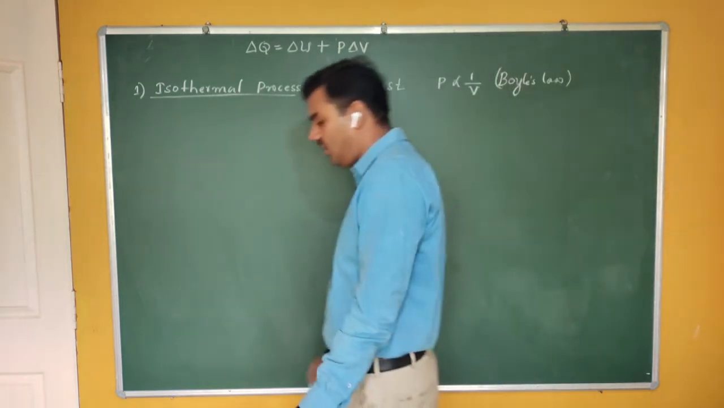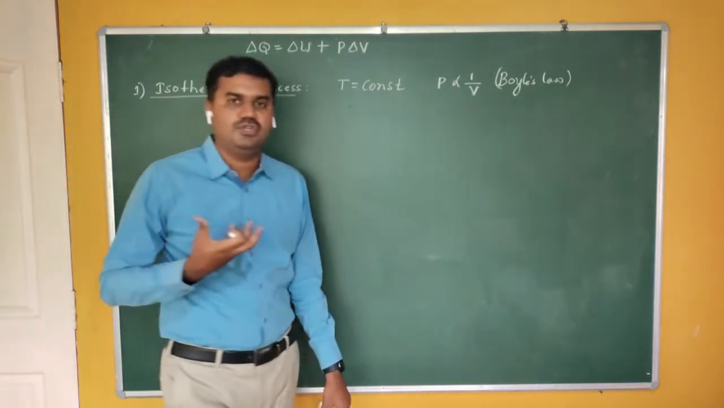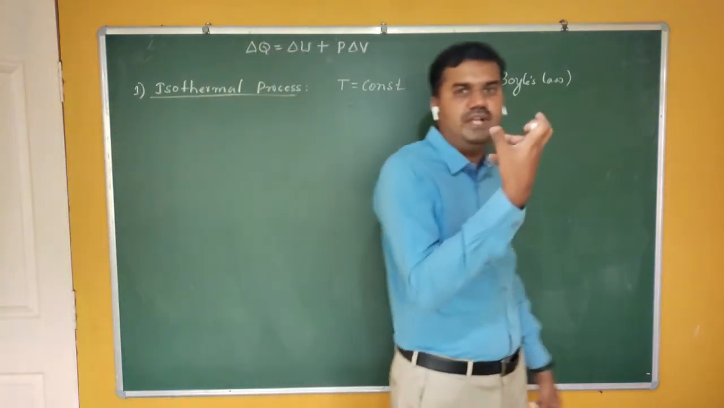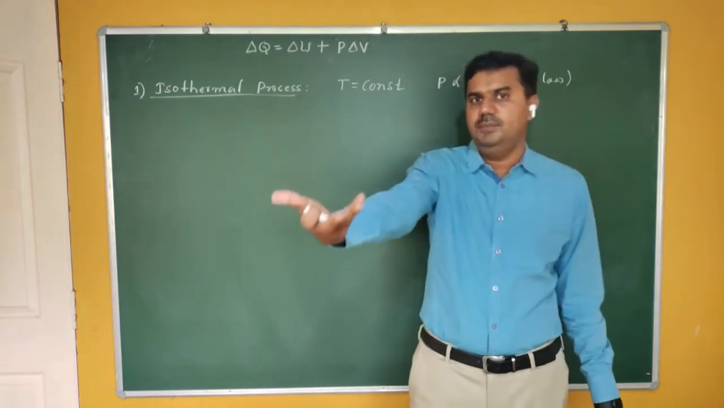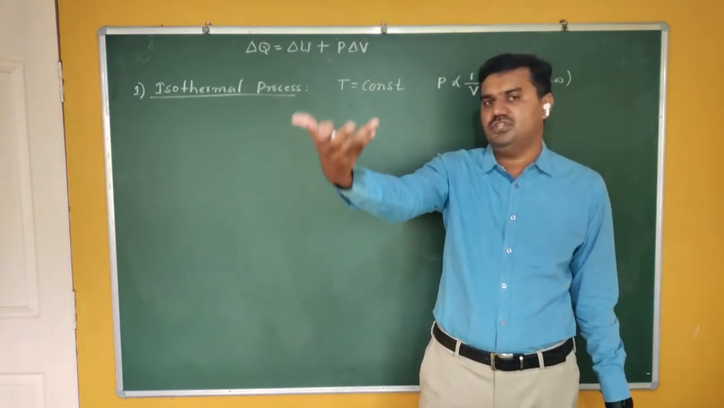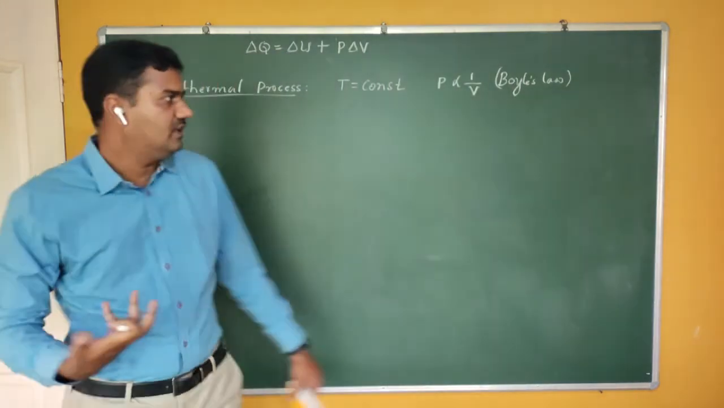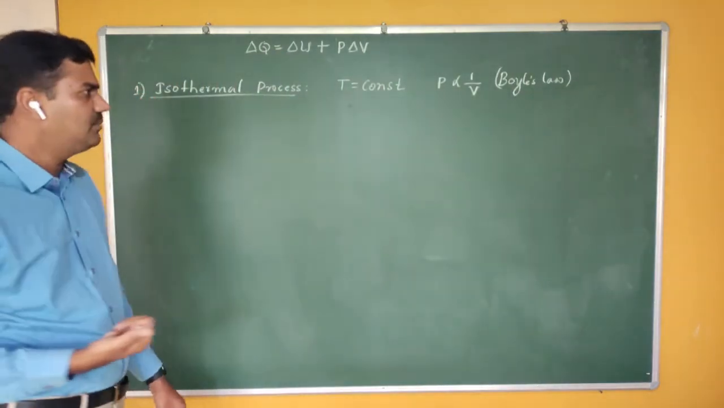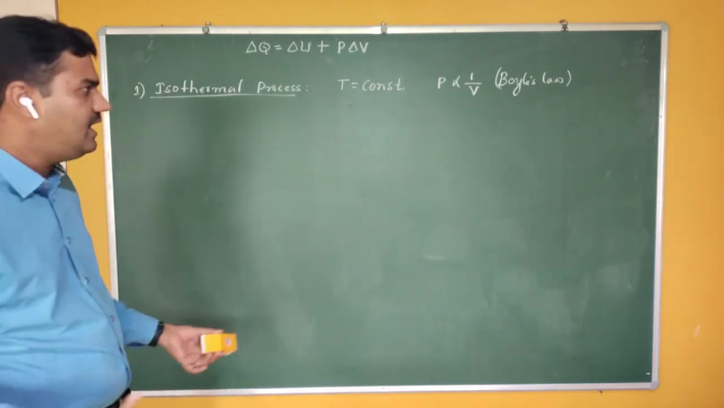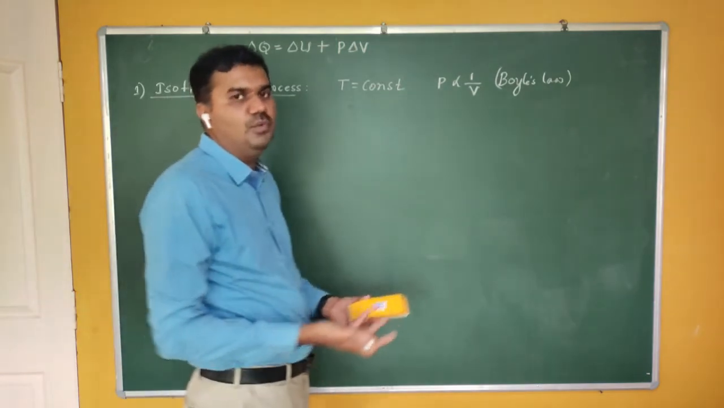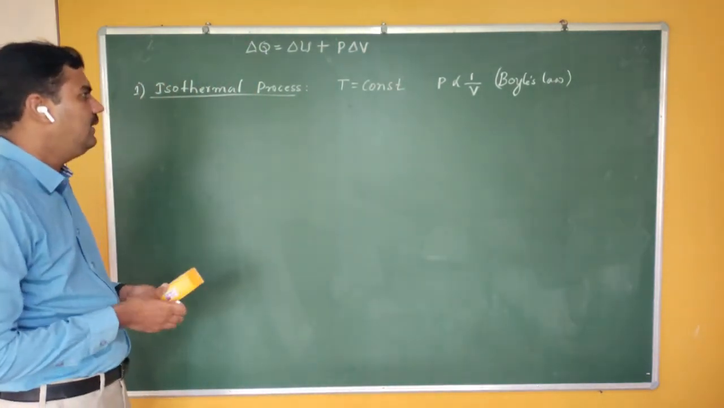When the temperature is constant, the pressure is inversely proportional to volume. As you increase the pressure, volume decreases. If you double the pressure, volume becomes half. If you triple the pressure, your volume becomes V by 3. So this is nothing but an isothermal process. Which law does it obey? It obeys Boyle's law.